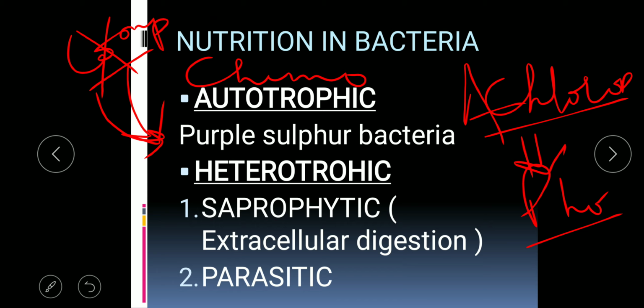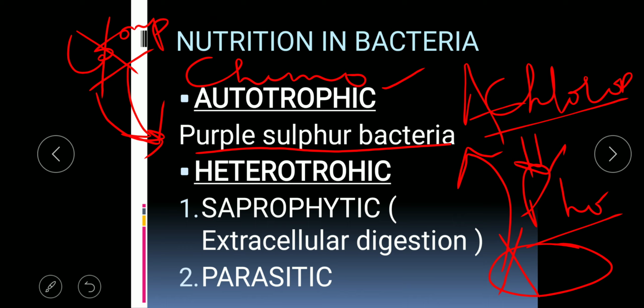Why chemo? Because they were disintegrating or decomposing the complex chemical compounds in their surrounding, and by breaking down the bonds of the chemical compounds they were getting the energy. So such a mode of nutrition was the chemo-autotrophic mode of nutrition, and an example of such bacteria is purple sulfur bacteria. Sulfur means they were getting the energy by the breaking of the bonds between the sulfur atoms.